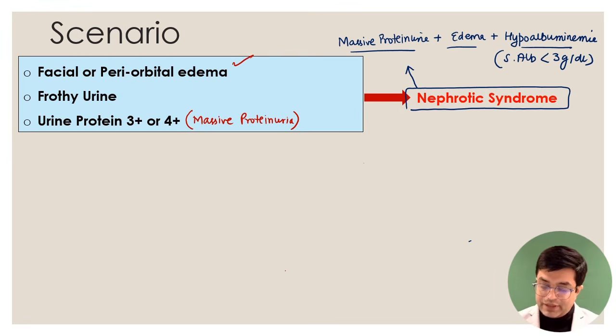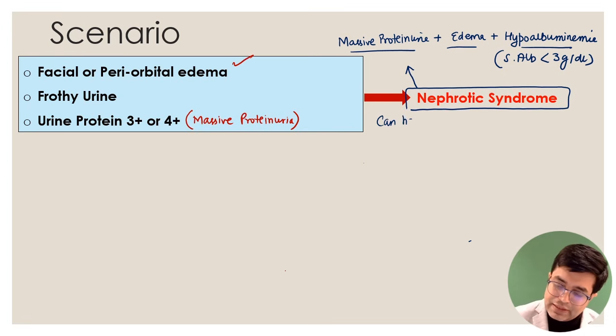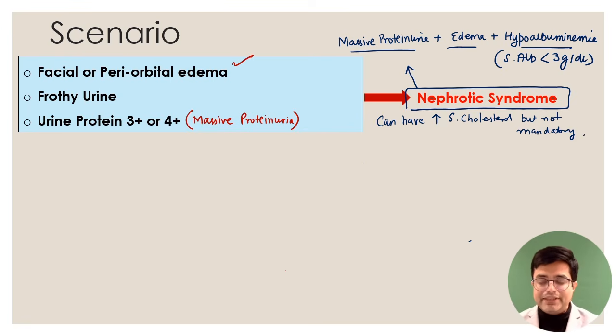Nephrotic syndrome, can hypercholesterolemia happen? Yes, nephrotic syndrome can have raised serum cholesterol. So raised lipid, raised serum cholesterol can be there, but it is not mandatory for diagnosis. It is not needed for diagnosis purposes, but it is commonly seen, but it's not a part of the primary illness per se.